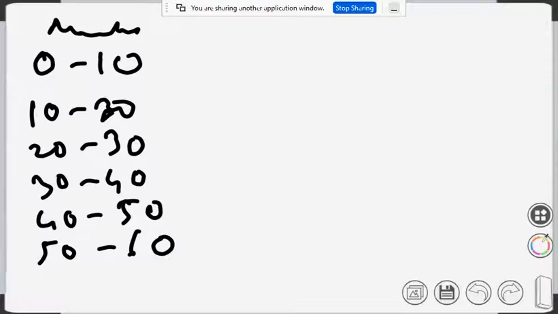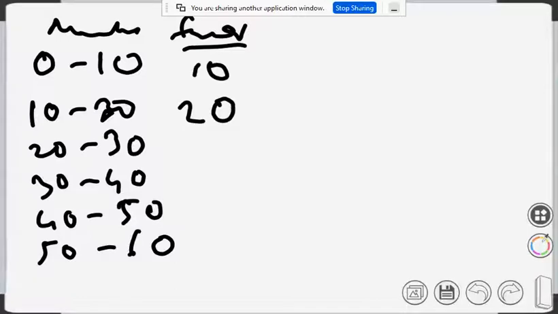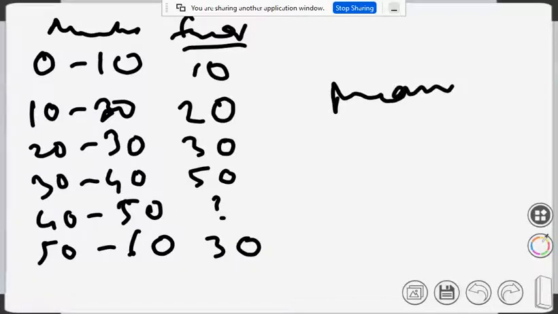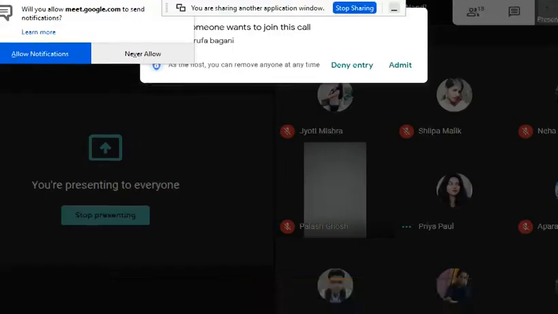And the frequency is given. All of you please do along with me. The frequencies are given as 10, 20, 30, 50, then a question mark, and then 30. Given that the mean is 35, you have to find the median. So this is the problem. Can anybody help me how to do it?